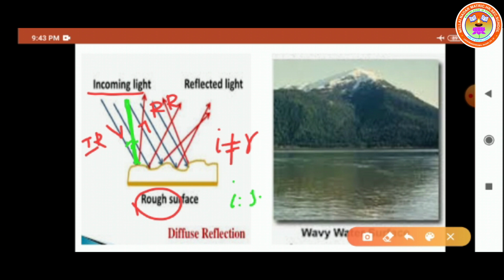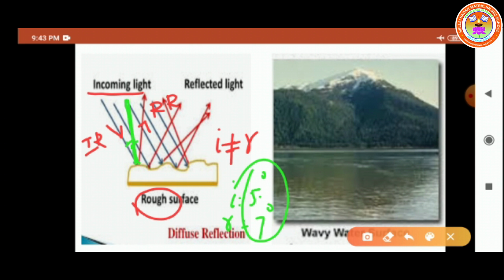I is equal to 5 degrees, let us imagine. Now here the angle of reflection makes an angle R is equal to 7 degrees. So both the values are not equal. So we ought to say the angle of incidence will not be equal to the angle of reflection. So it does not obey the laws of reflection.